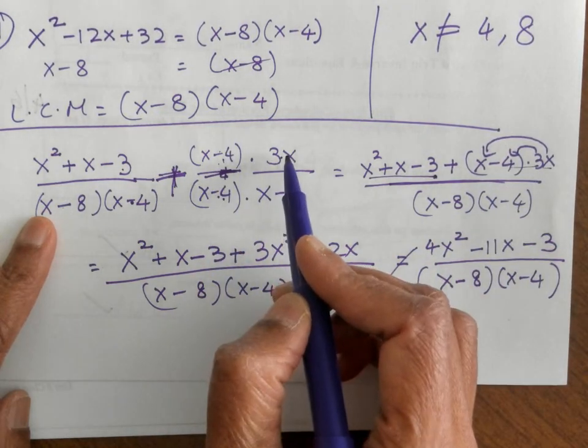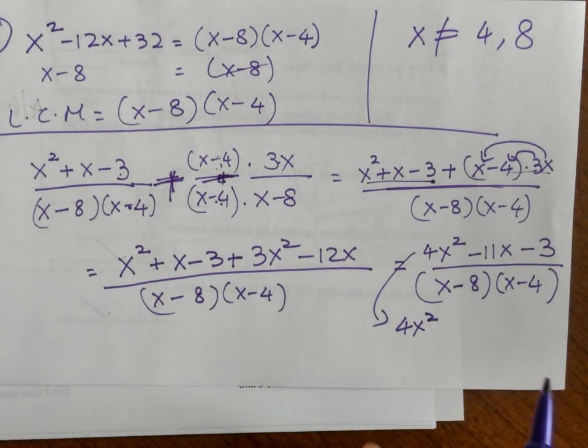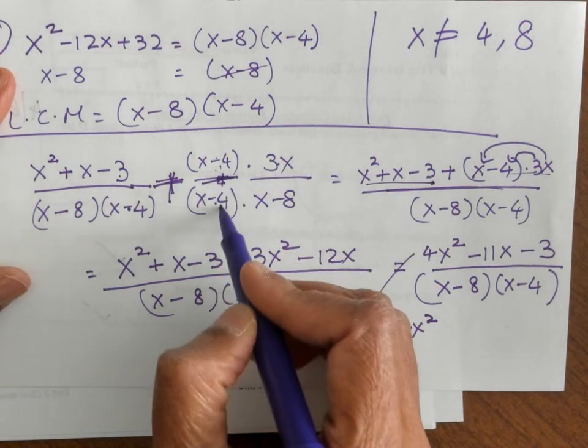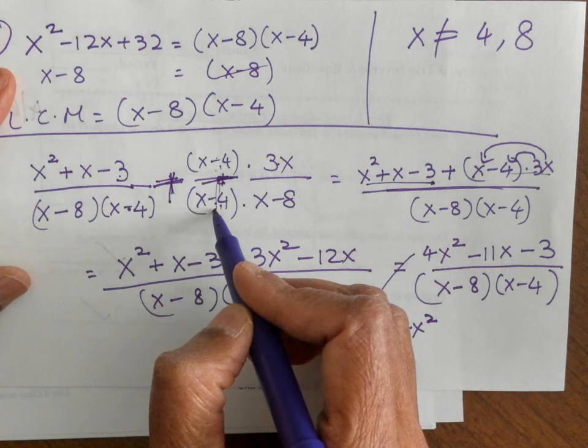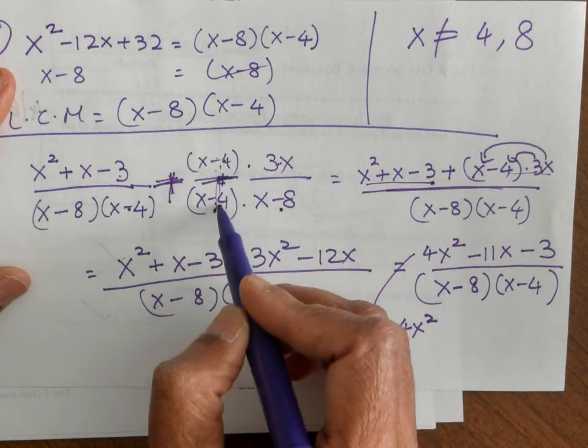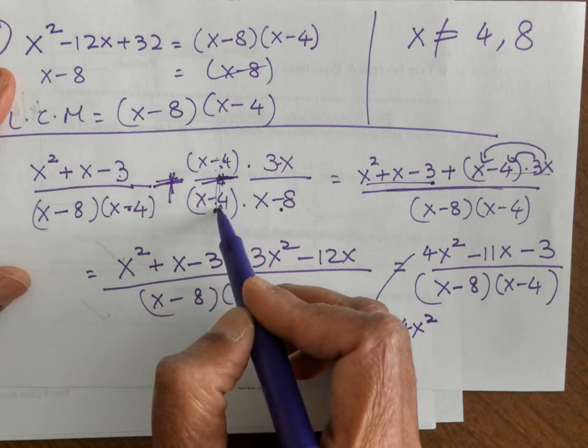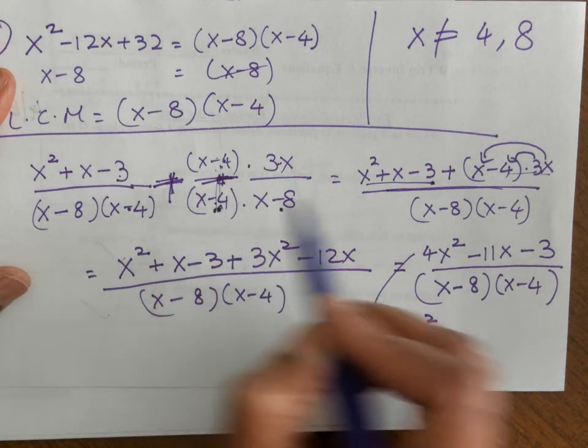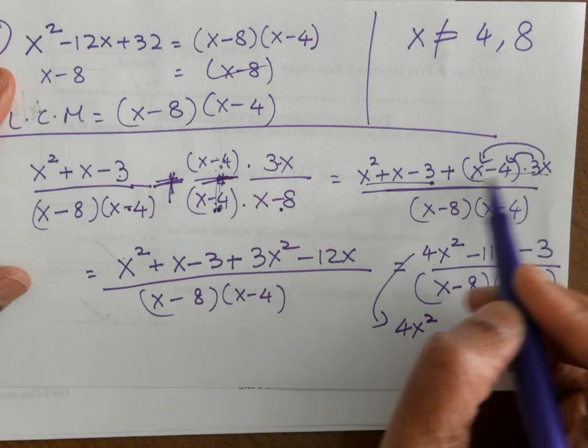Because you're multiplying the top and bottom. I made a mistake. No. So you're multiplying the top and bottom with x minus 4. Right? So 3x over x minus 8 is already there. You multiply top and bottom with x minus 4. Does that make sense? So all you're doing is 3x times x minus 4.